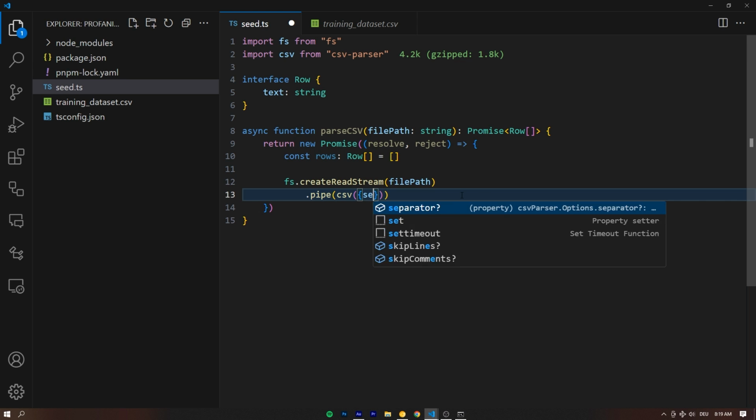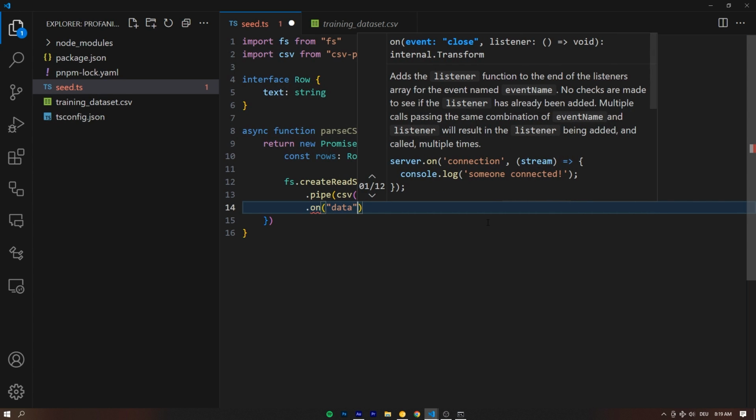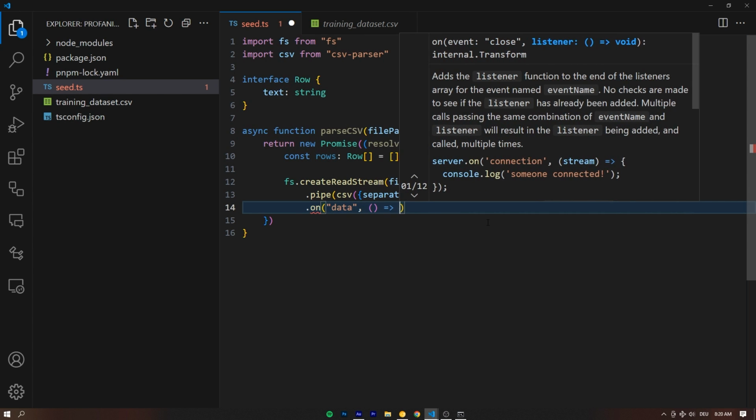And this CSV file will get a separator of comma, right? Because that's CSV, it's comma separated values. Even though we literally don't even have commas there, I don't think it really matters. And then we can pass it a .on. And whenever we get data, on data, we can execute a callback function.